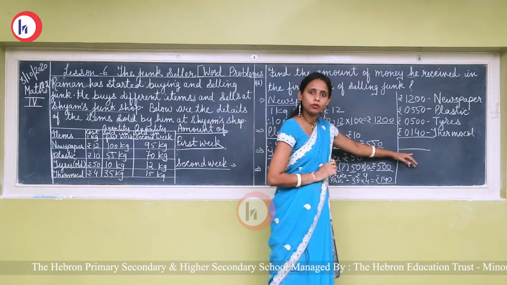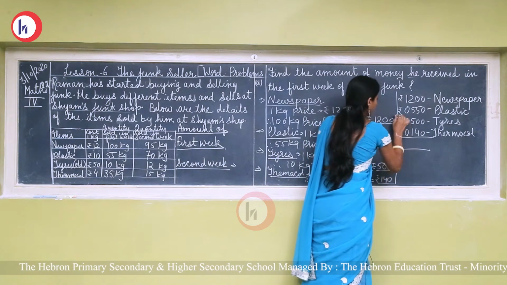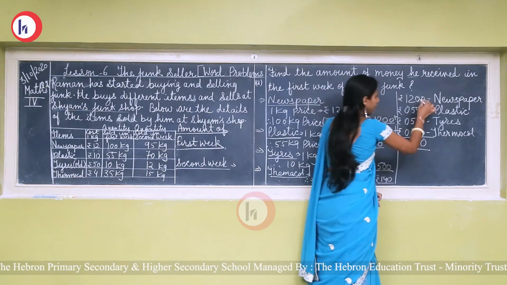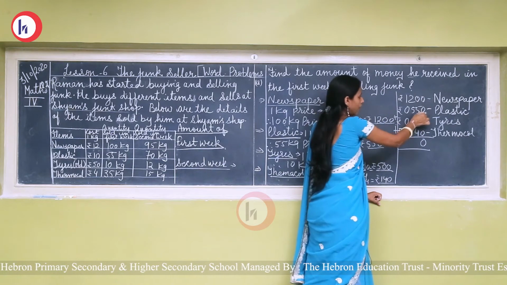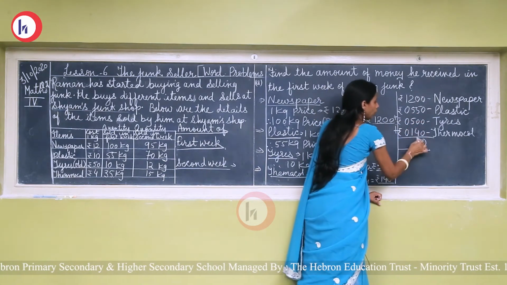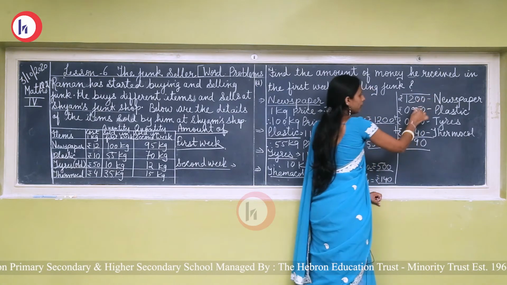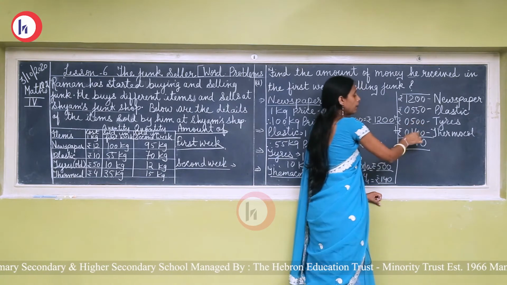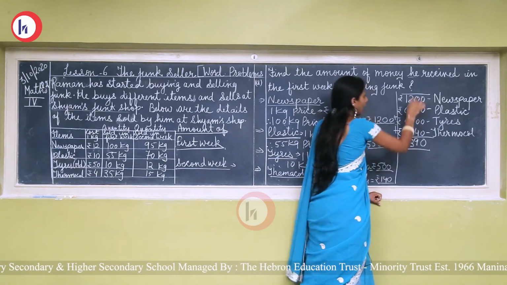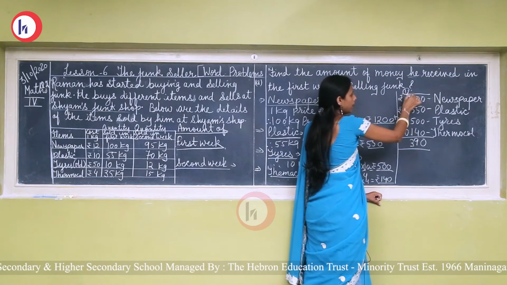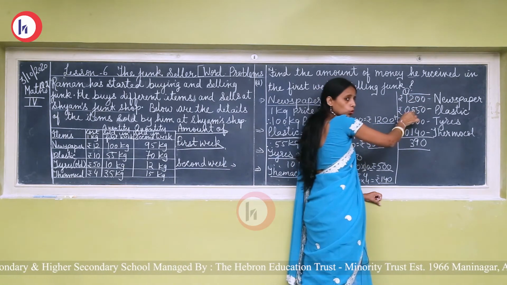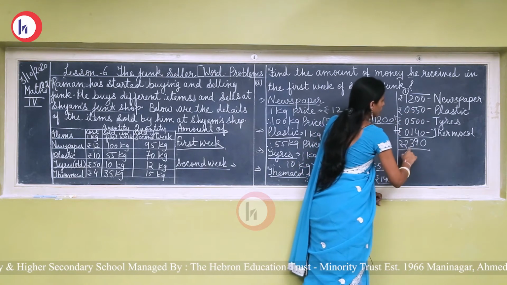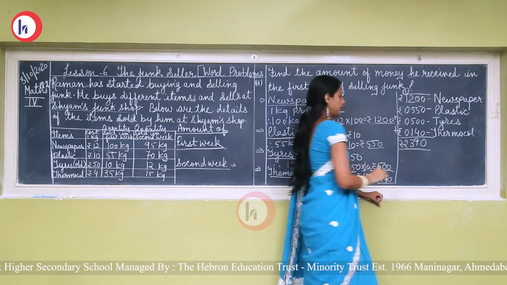To find out the total amount, we have to do addition here. 0 plus 0 plus 0 plus 0, 0. Then 0 plus 5, 5, 5 plus 0, 5, 5 plus 4, 9. Then 2 plus 5, 7. Now 7 plus 5, 12, 12 plus 1, 13. 3, and 1 will be carried forward. 1 plus 1, 2. So the answer is 2,390 rupees.